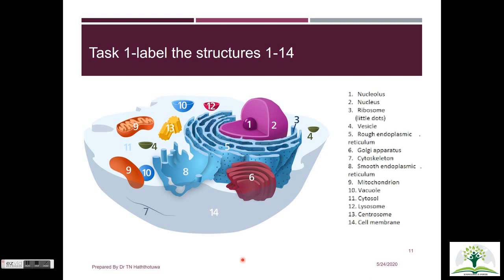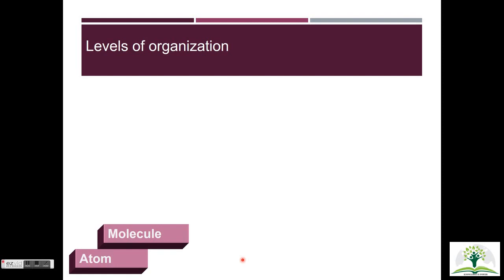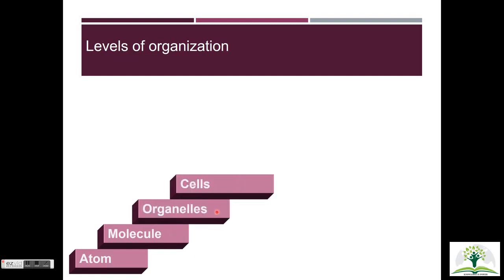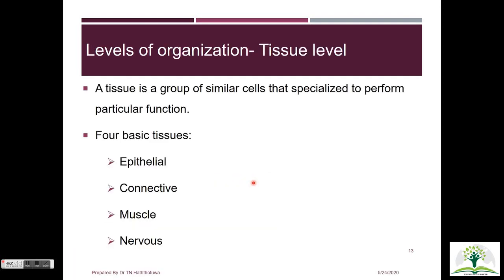And check your answers with this. With that information, we have covered both the chemical and cellular levels of organization. In the next organization level, a group of similar cells that specialize to perform a particular function get together to form a tissue. There are 4 basic tissues in our body, namely epithelial tissue, connective tissue, muscle tissue, and nervous tissue.